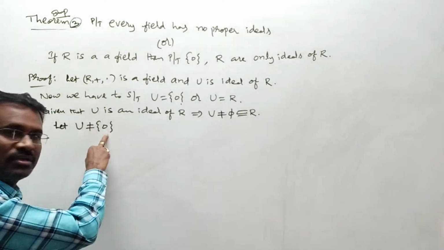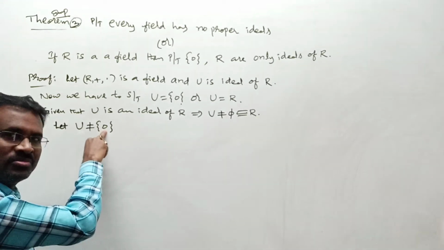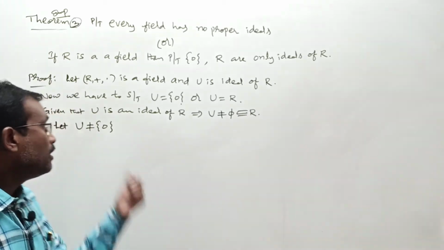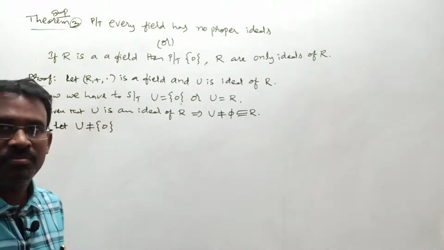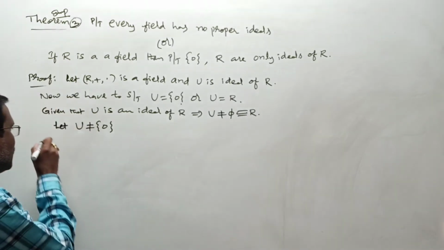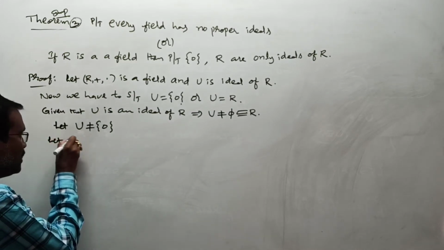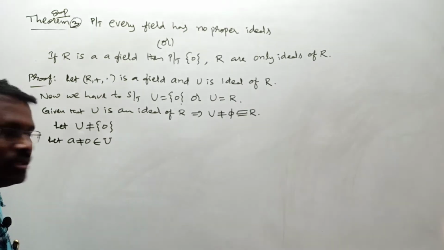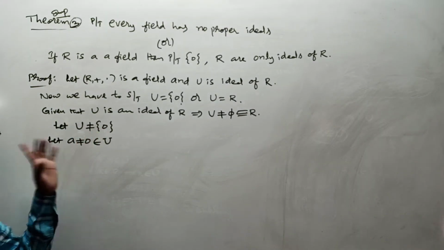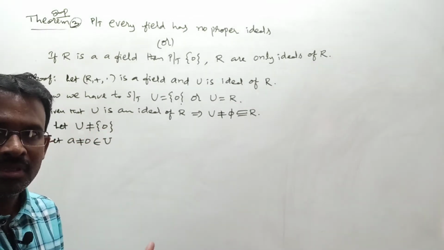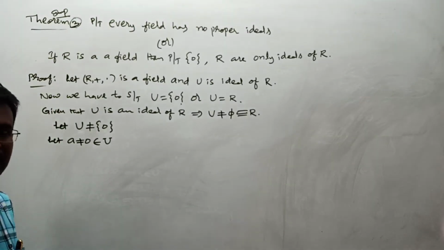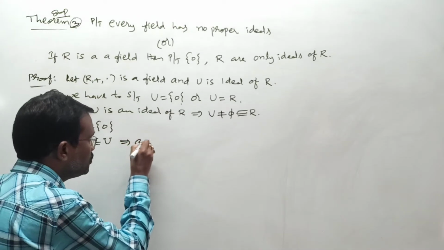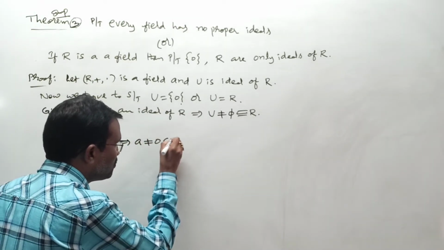U is not equal to singleton 0 means what, ma? Apart from 0, in this U set some more elements exist, ma. I mean non-zero elements exist in U, possible ma. For my convenience I want to take A is not equal to 0 belonging to U, ma. Understood or not? A is not equal to 0 belongs to U; is it A is not equal to 0 belongs to R or not?